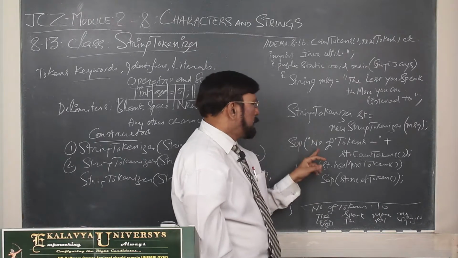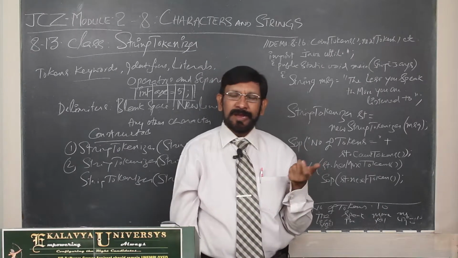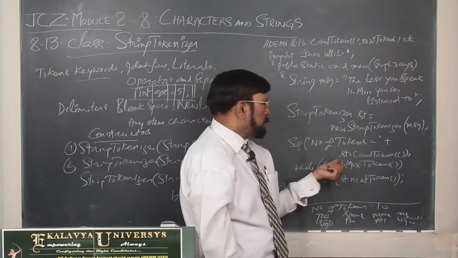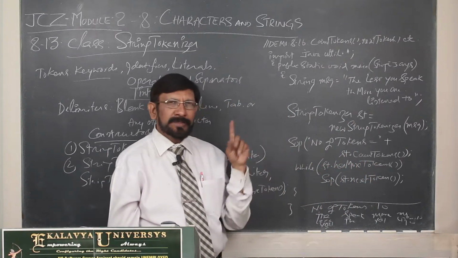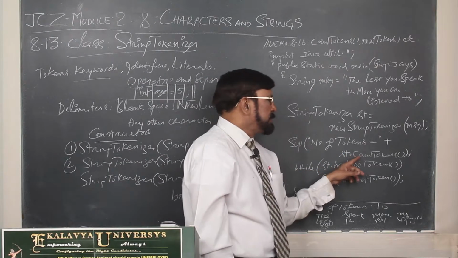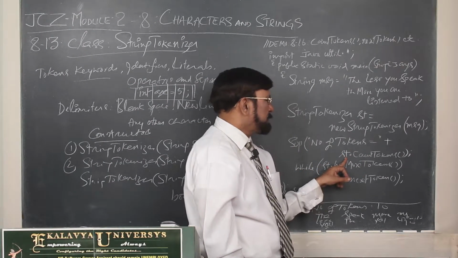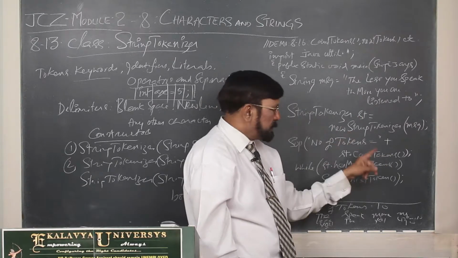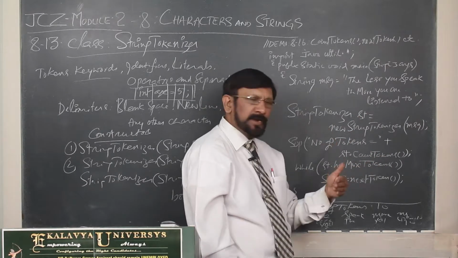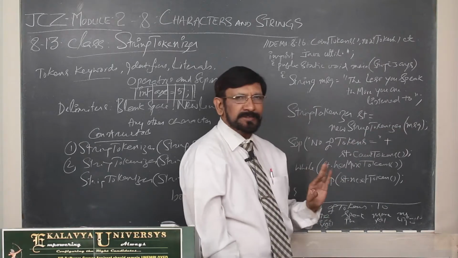Thereafter, the number of tokens I have to count. For counting purpose, one method is provided by the StringTokenizer class, that is countTokens. See st.countTokens, an instance method, it is meant for counting the tokens in the message.